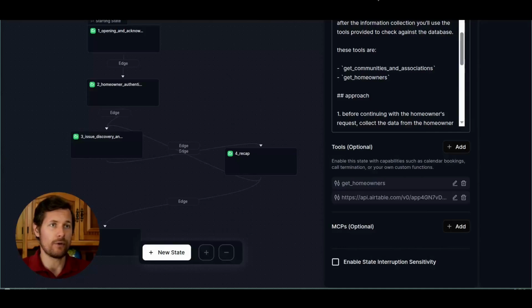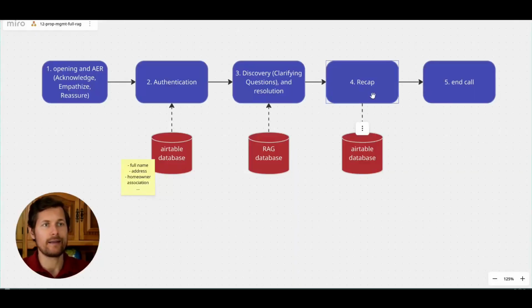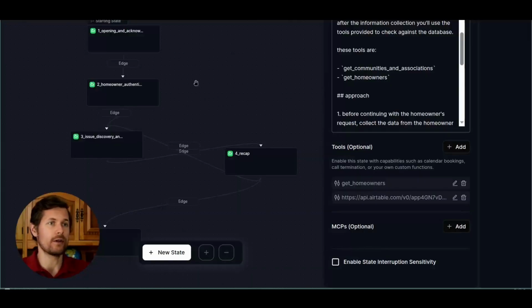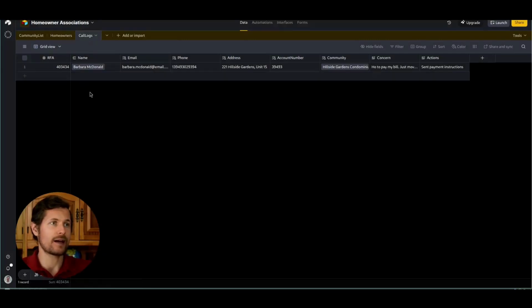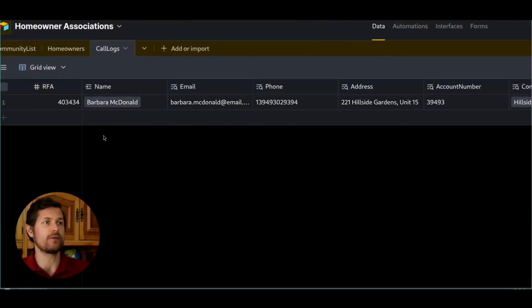Getting back to Miro for a second, the other point where I need Airtable is in the recap step where I will post. So I will create a log of this call, right? So let's go to the recap step here, and here I will create 3 tools, right? Because I want to get the homeowners, I want to get the tickets, and I want to create tickets. Why is that? If I go to the call logs, I see that there is this RFA call, base request for action,